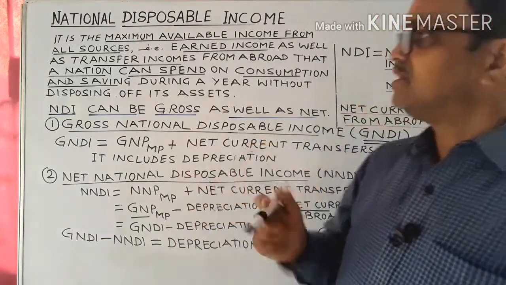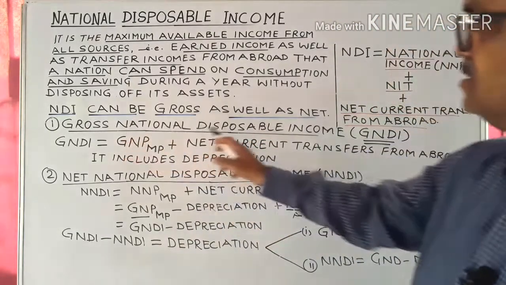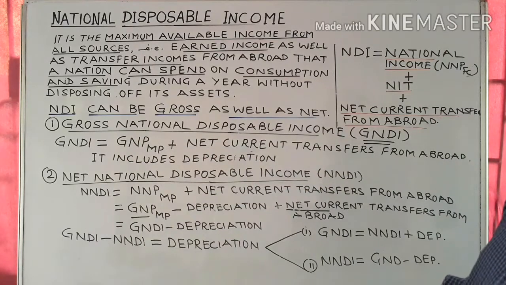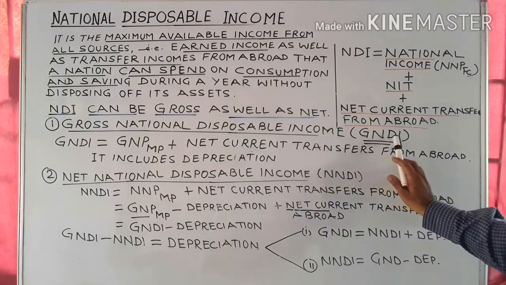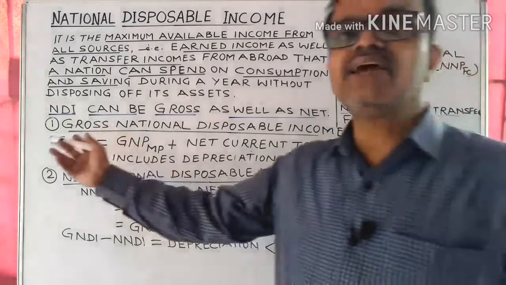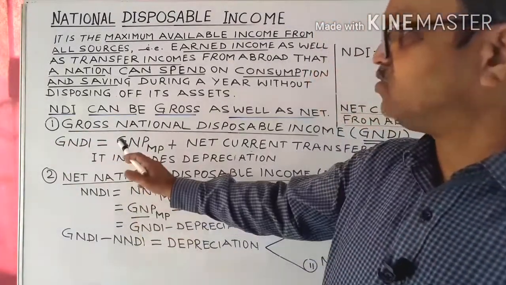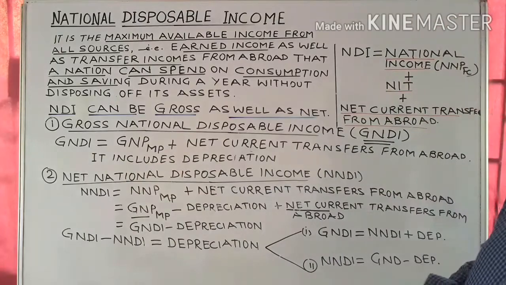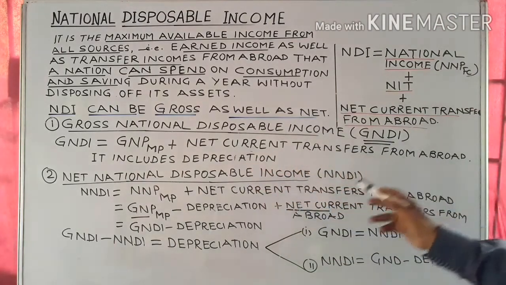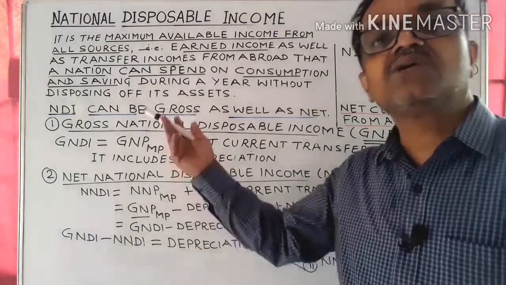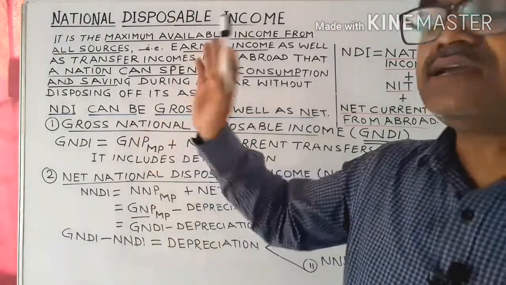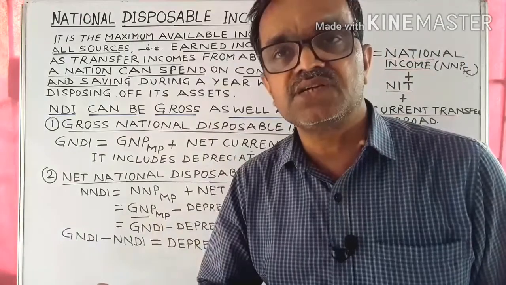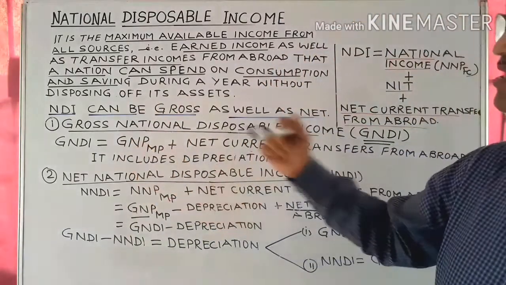The two types are, first, the gross national disposable income, abbreviated as GNDI. How can it be calculated? By taking the sum total of gross national product at market price and the net current transfers from abroad. It is the gross value, meaning GNDI includes depreciation.